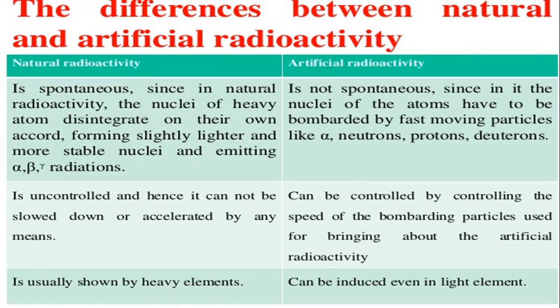Now, natural radioactivity, we had said, is shown by the nuclei with a Z greater than 82. That means it is shown by heavy elements. Now, artificial radioactivity can be induced even in lighter elements also. So these are the differences between artificial and natural radioactivity. You can include the definition of natural radioactivity and artificial radioactivity in this column.